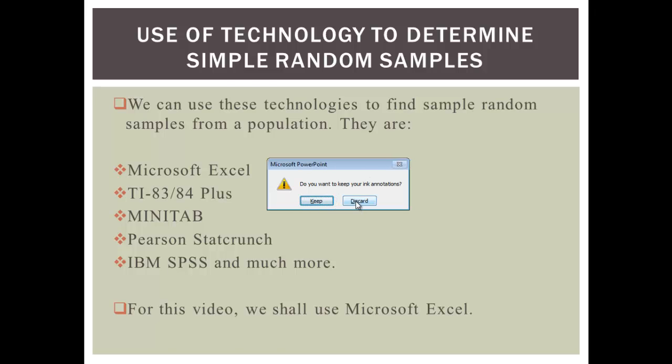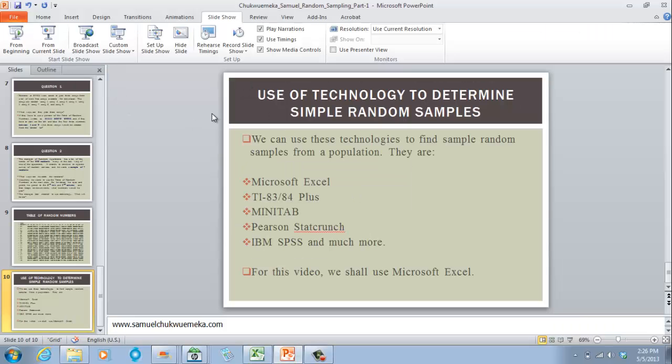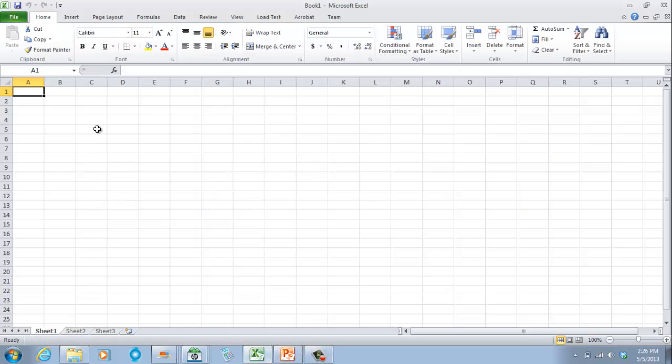Let me discard the ink. So I have Excel here on my computer. This is Excel 2010, but you can use Excel 2007. It doesn't matter. There are 2 ways to do this actually, but I will tell you about random numbers with Excel.